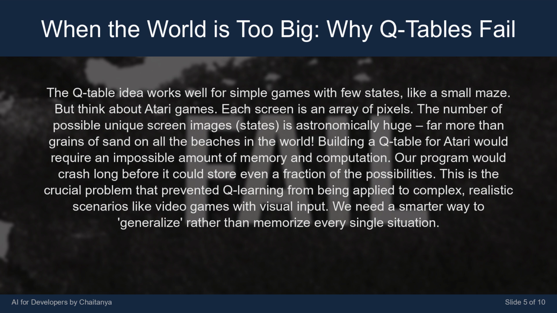Building a Q table for Atari would require an impossible amount of memory and computation. Our program would crash long before it could store even a fraction of the possibilities. This is the crucial problem that prevented Q learning from being applied to complex, realistic scenarios like video games with visual input. We need a smarter way to generalize rather than memorize every single situation.